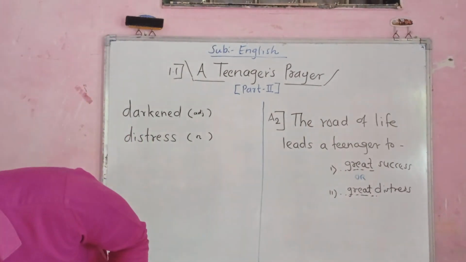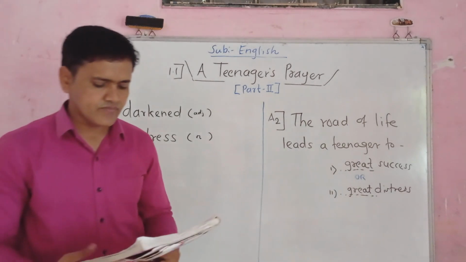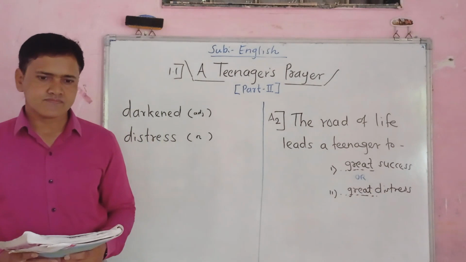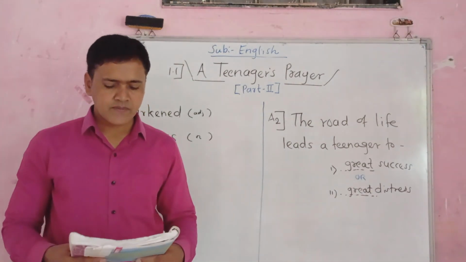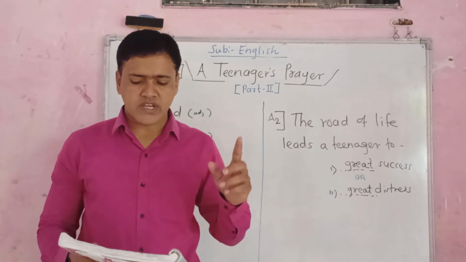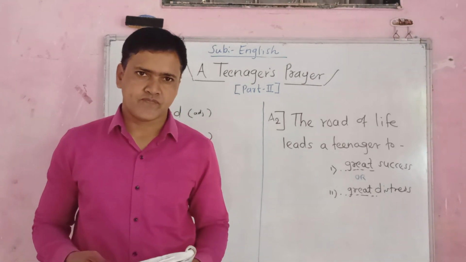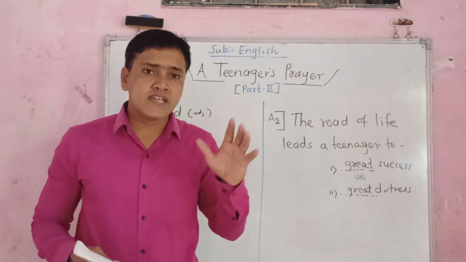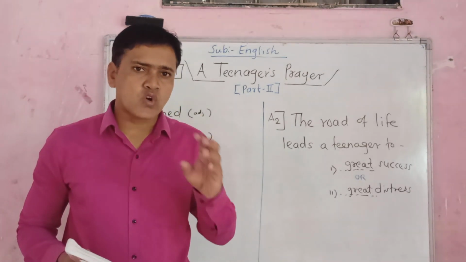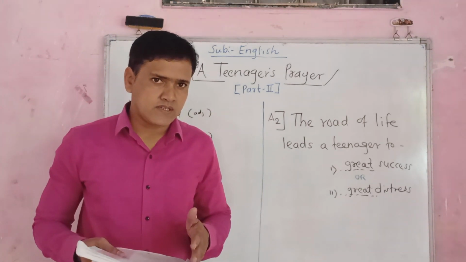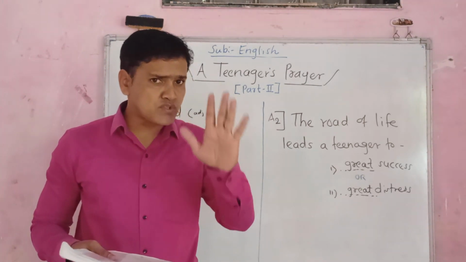And now friends, focus on the second stanza for its explanation. Okay, see, I read it. I can choose to take the road of life. Means the teenager says that he can choose the road of life. He can choose the path. Okay, he can do that.